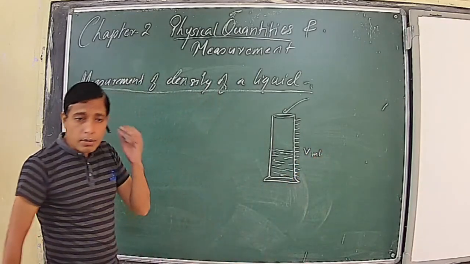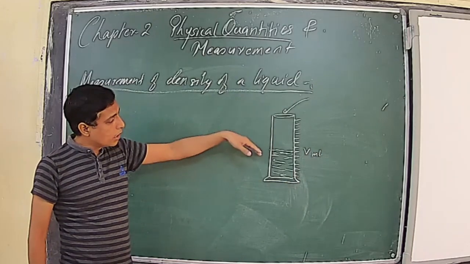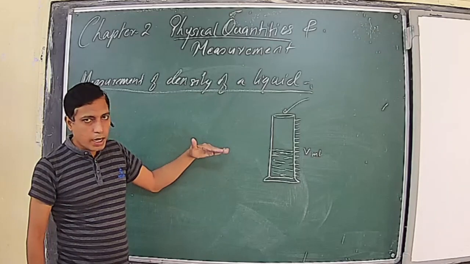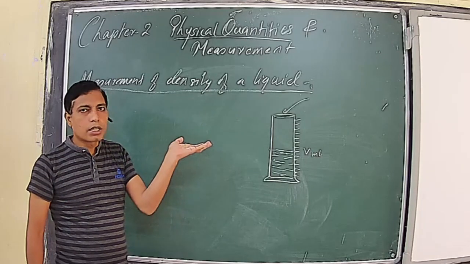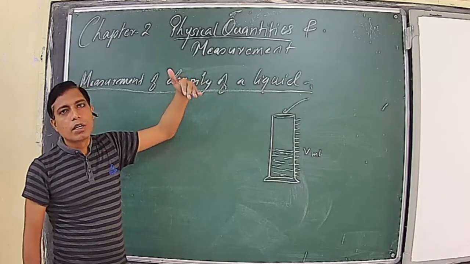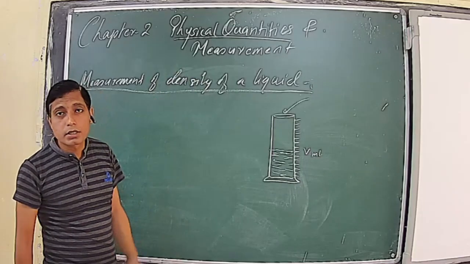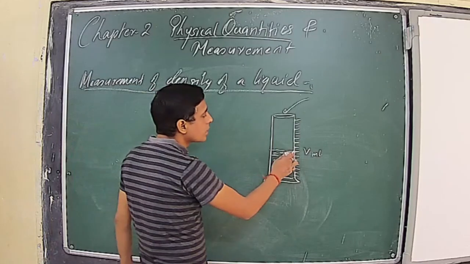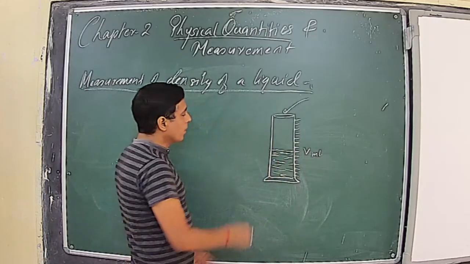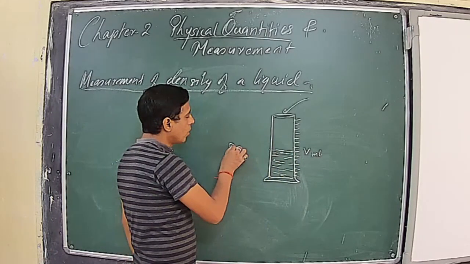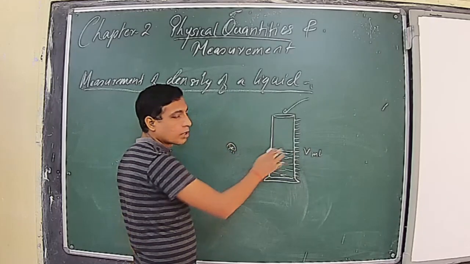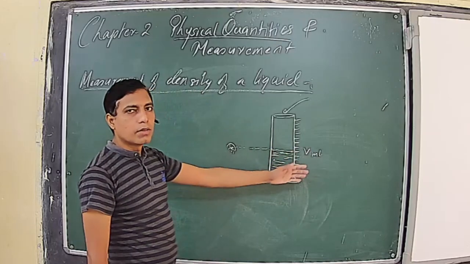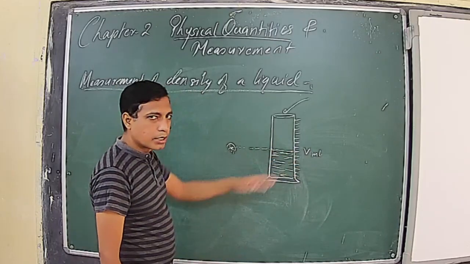Sometimes you might have also observed that when you pour a liquid inside a measuring cylinder, its surface has a curve. Either it is flat, or it has a curvature in the downward direction, or it is curved in the upward direction. The appearance of the surface of the liquid is called meniscus. If it is flat, we don't have a problem. The method is to position your eye horizontally with respect to the level of the liquid, and then take the reading.